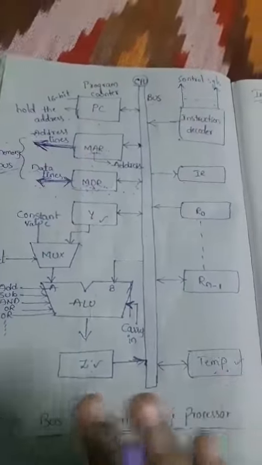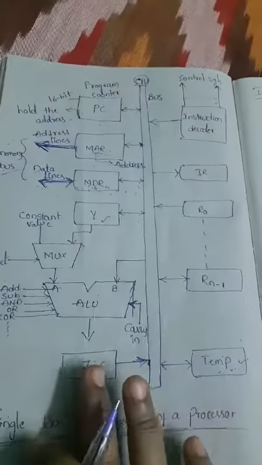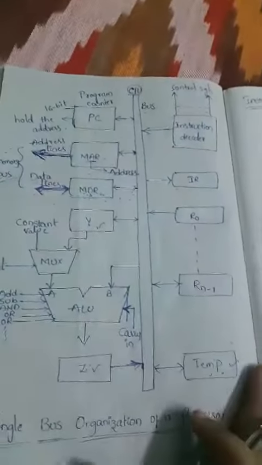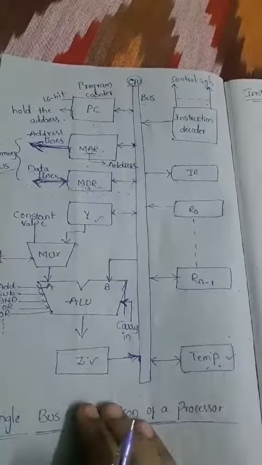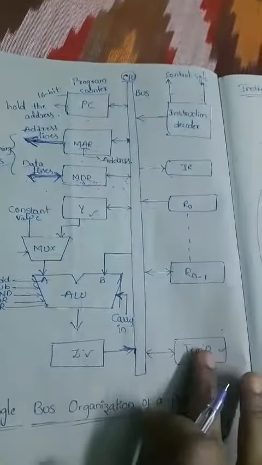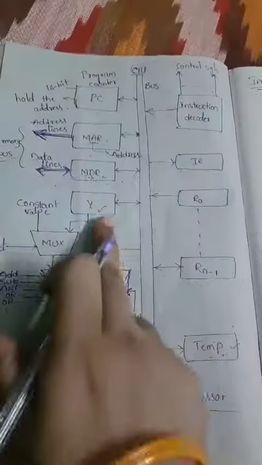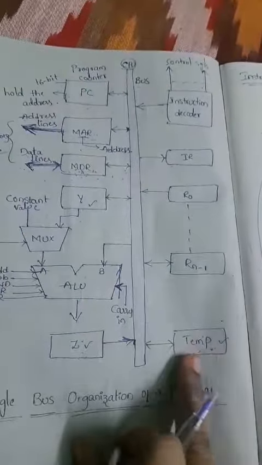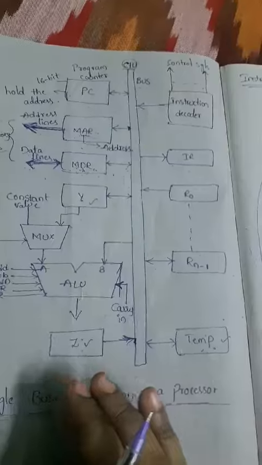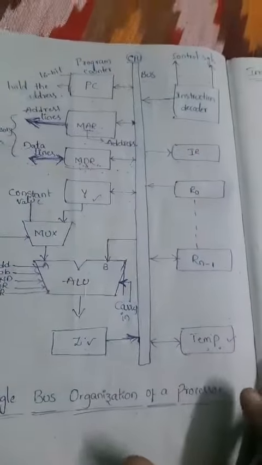These registers are used only for temporary storage purposes, not for permanent storage, by the processor during the execution of an instruction or a program.